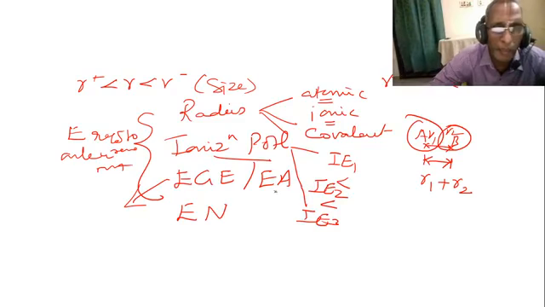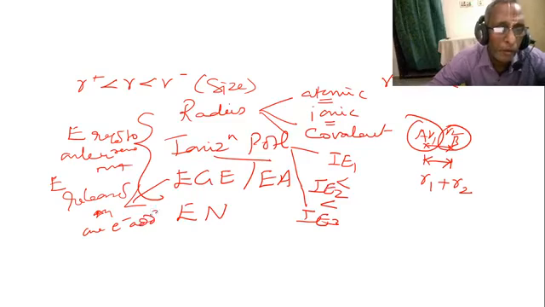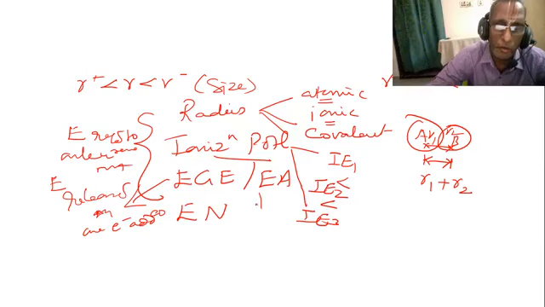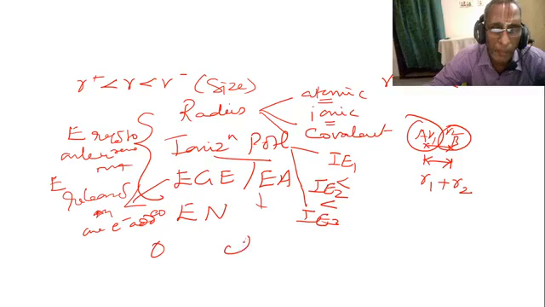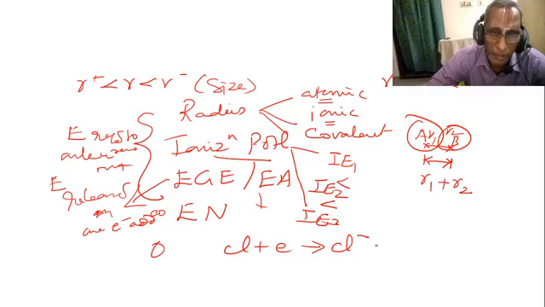Electron gain enthalpy or electron affinity is the energy released when one electron is added to the neutral atom or ion. For example, Cl plus electron giving Cl minus, chloride conversion, energy is released.